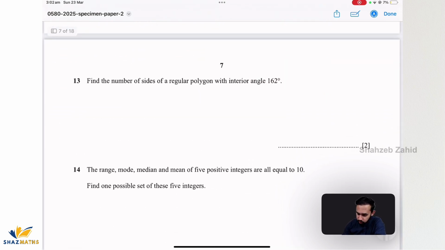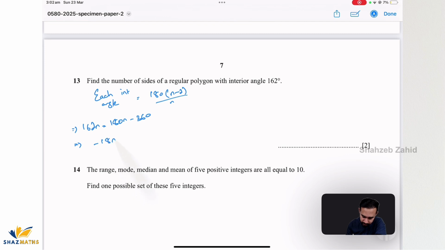Find the number of sides of a regular polygon with an interior angle of 162. Remember the formula? Each interior angle equals 180 times n minus 2, whole divided by n, right? So it's 162 equals to, and n multiplies on this side, so 162n equals 180n minus 360. Simplifying this further, 180n goes on this side, it becomes minus 18n equals minus 360, minus goes away, and n equals 20.